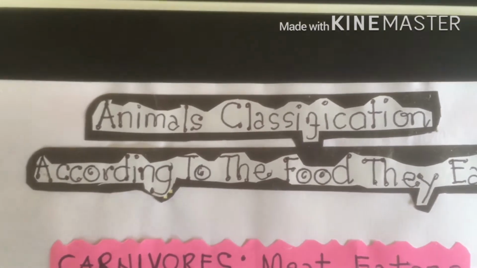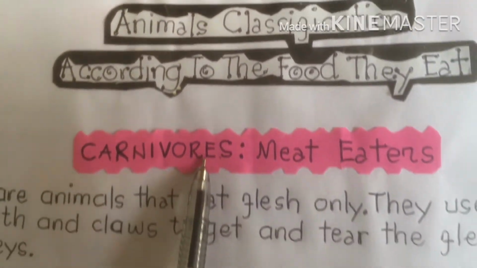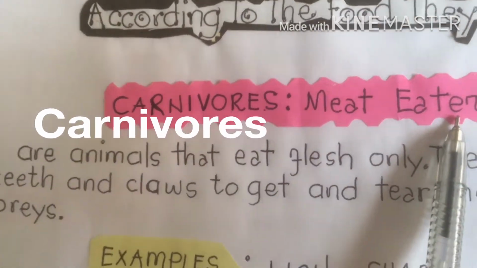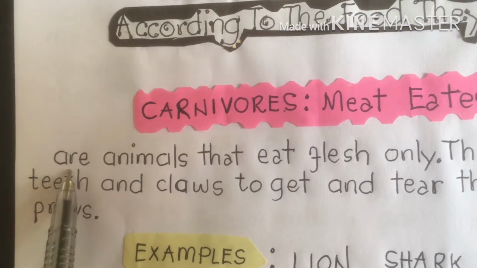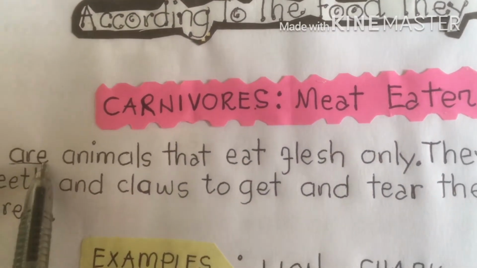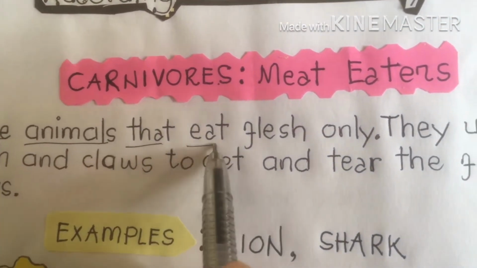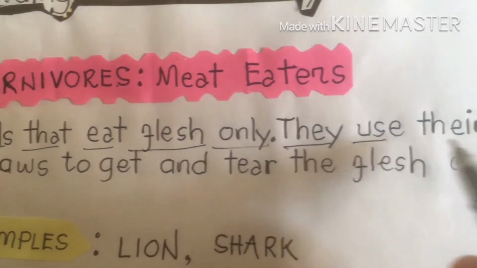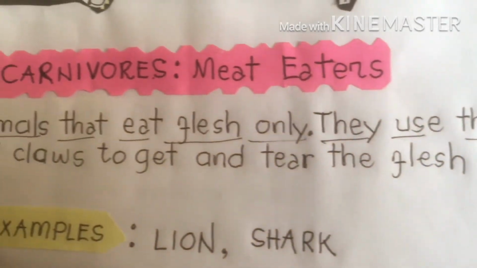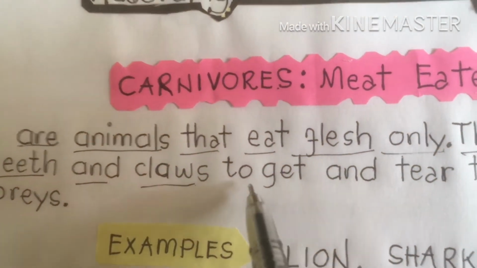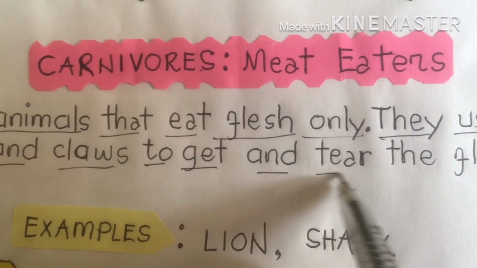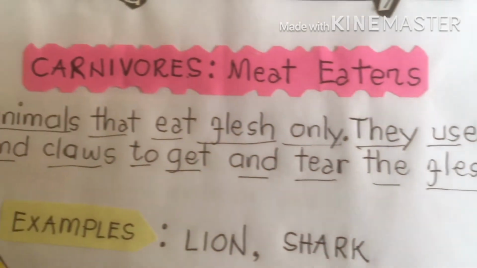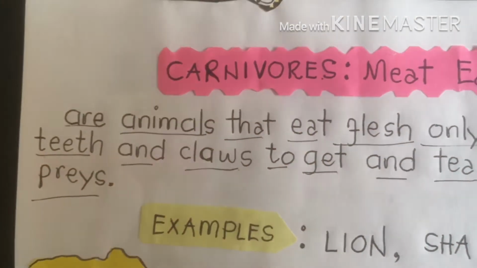The first that we're going to discuss is carnivores. Carnivorous animals are what we call meat eaters. Meat eaters are animals that eat flesh only. They use their sharp teeth and claws to get and tear the flesh of their prey, killing their prey. They're the predator.